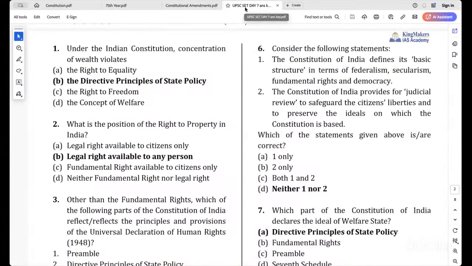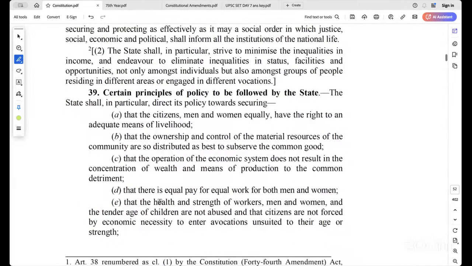So the first question. Under the Indian Constitution, concentration of wealth violates the directive principles of state policy. It is under which article? 39C, which says concentration of wealth and means of production. Clear? Next.